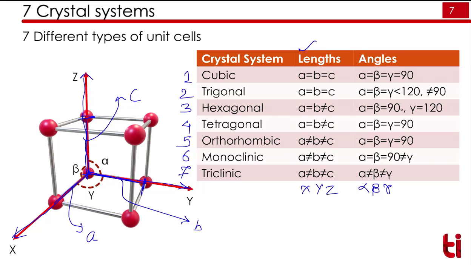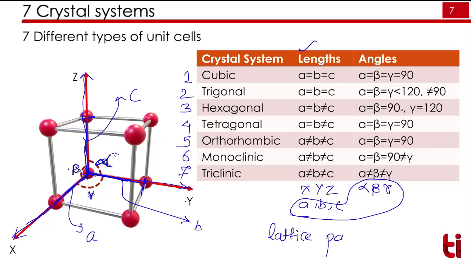Alpha is the angle in front of the x-axis. So x-axis is this, and opposite of x is this one. So this is the angle of the x-axis. Beta is the angle in front of the y-axis. So y is there, opposite of this is beta. Z is here, opposite of this is gamma. So these 6, that is a, b, c and alpha, beta, gamma, are called lattice parameters. These parameters are important to define the unit cell.